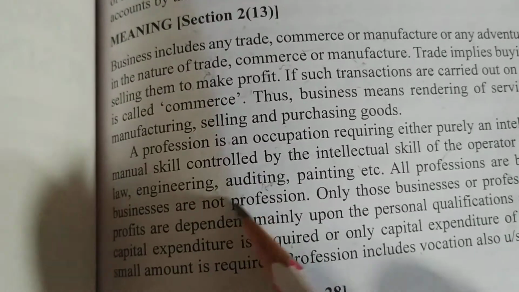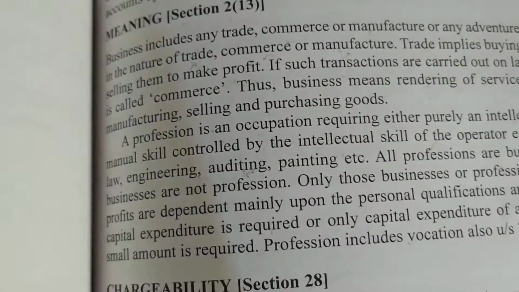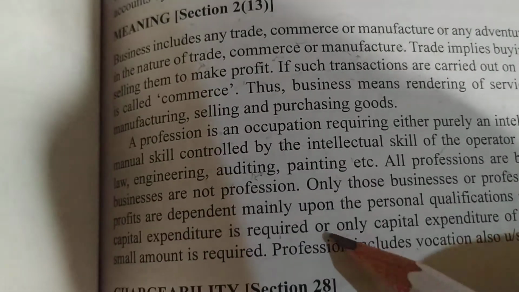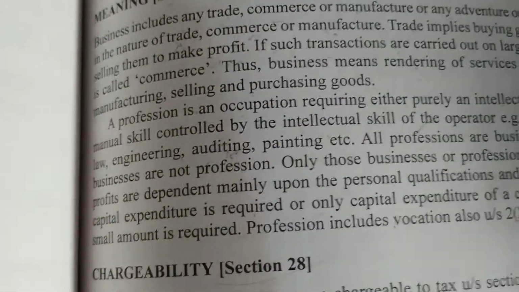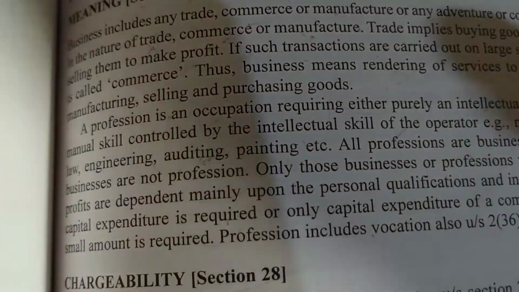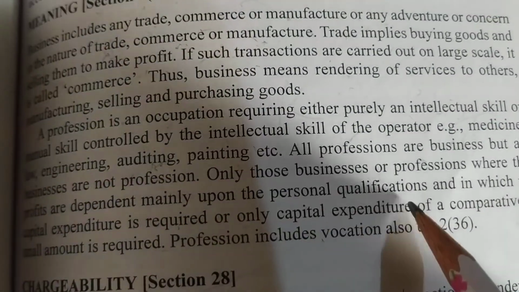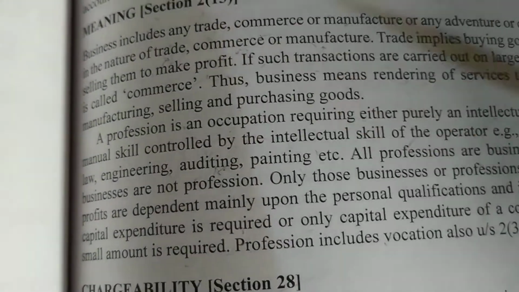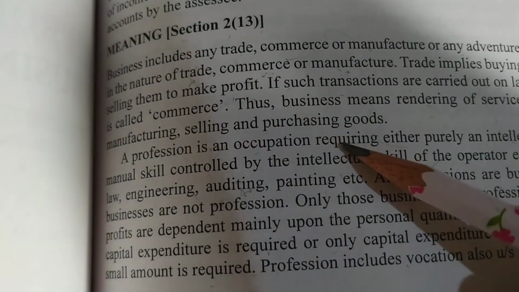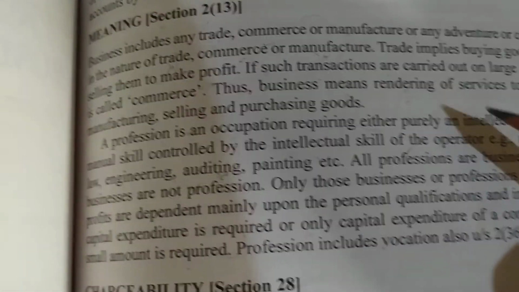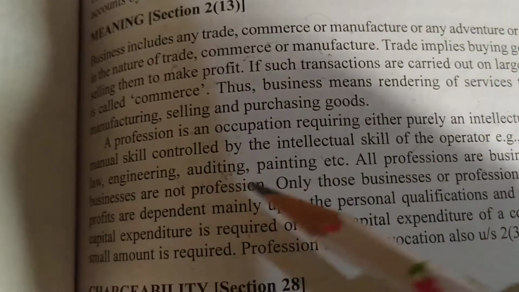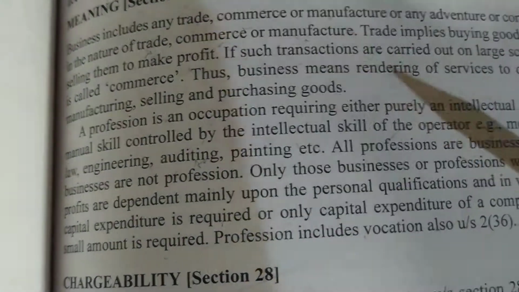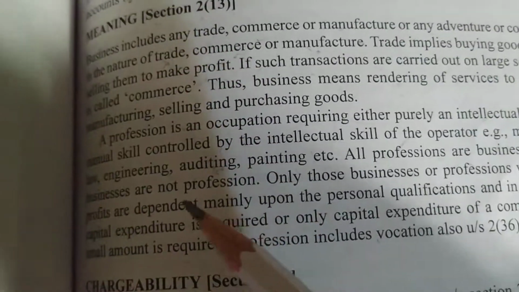And CS also, chartered accountants, they have their own property, but they are not investing that much to run the business. Painters also. So that is called profession, where much capital expenditure is not required. Only a small amount of capital expenditure is required. Profession means an intellectual skill or a manual skill is required by the person, and he is giving service, doing business, and earning money. We are saying all professions are business, but business are not profession.